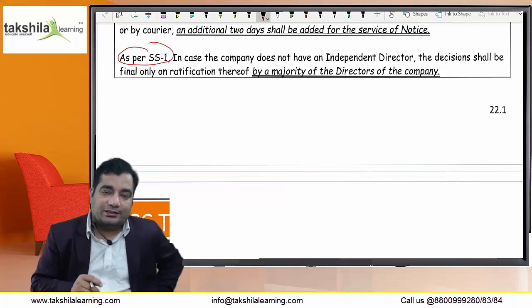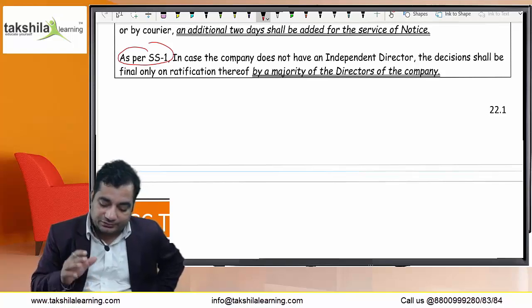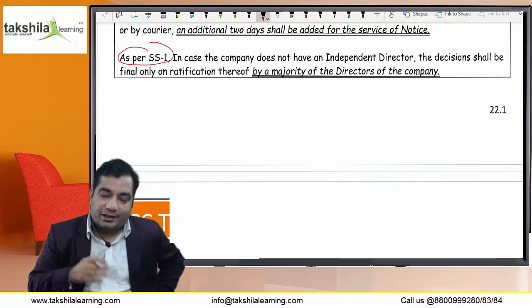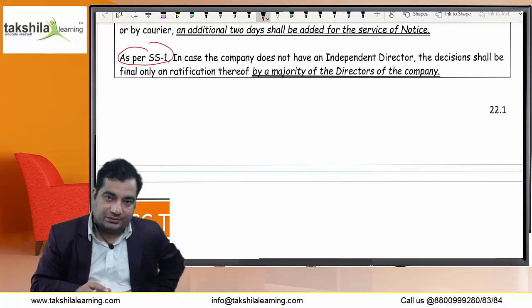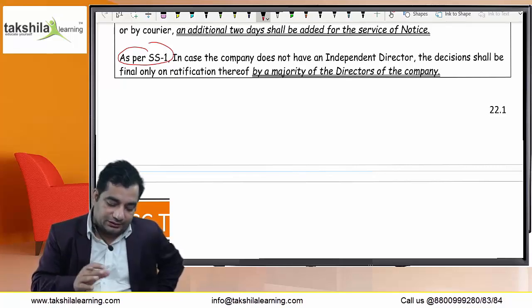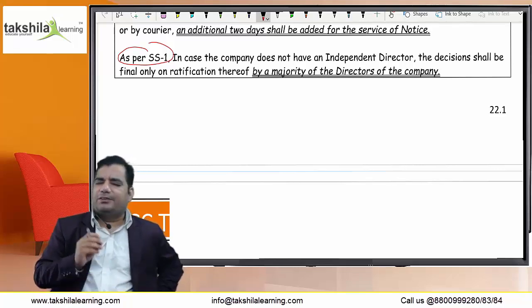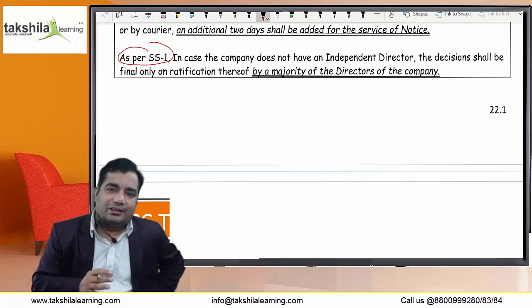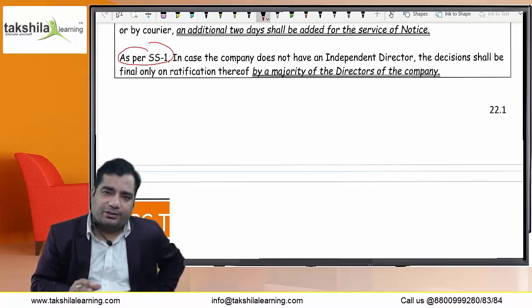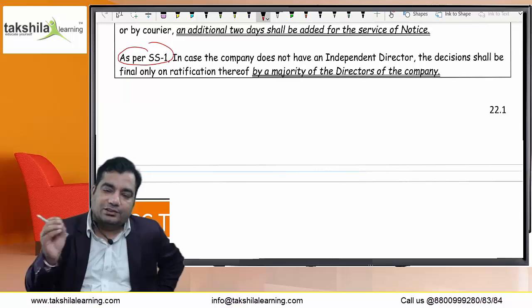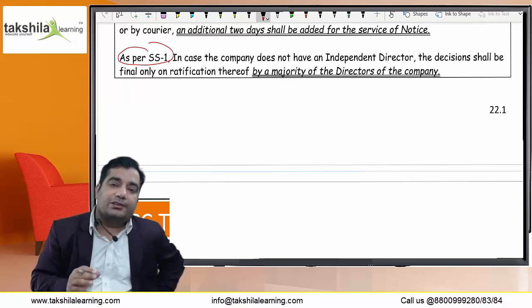Let us suppose the secretarial standards give certain clarity about the topic and later on the law is changed, which is different from the secretarial standards. Then the law shall prevail, not the secretarial standard. That means if there is any inconsistency, the law shall prevail over the secretarial standards. The purpose of issuing secretarial standards is to assist, supplement and complement the law, not to supplant or replace it.